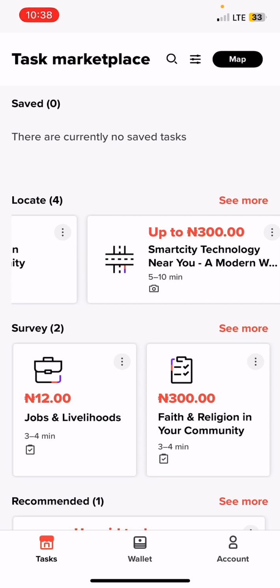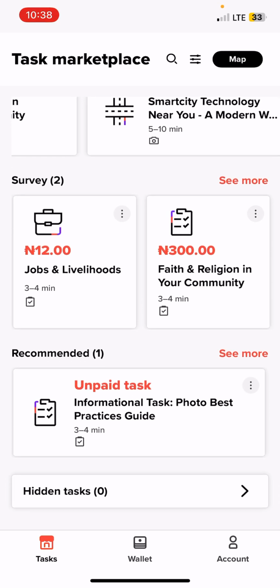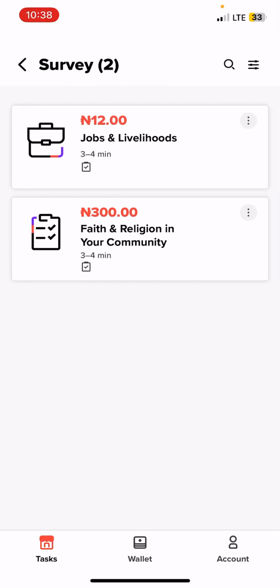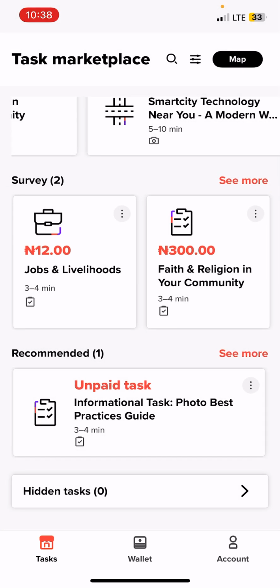So most of all these tasks take within 5 to 10 minutes to perform, depending on how vague the task is. So also the survey region, you can see jobs and livelihood. You can perform this task within 3 to 4 minutes and you get 12 Naira after your job has been reviewed. Also, the next task is 300 Naira, faith and religion in your community, which is 3 to 4 minutes to perform.